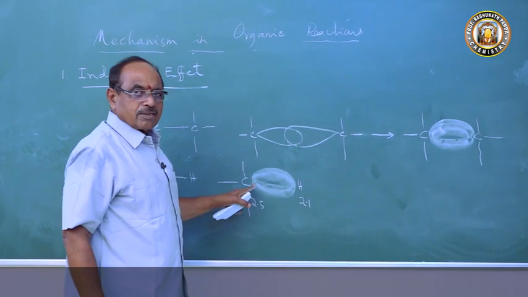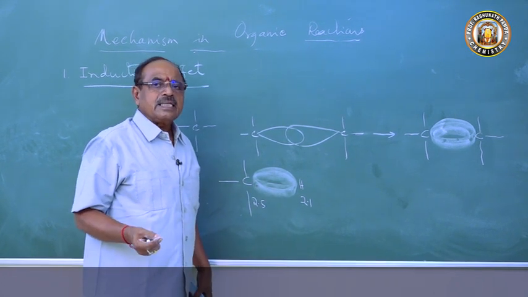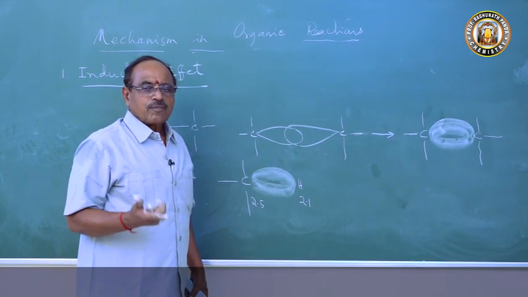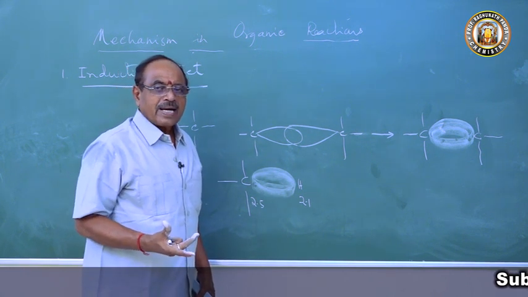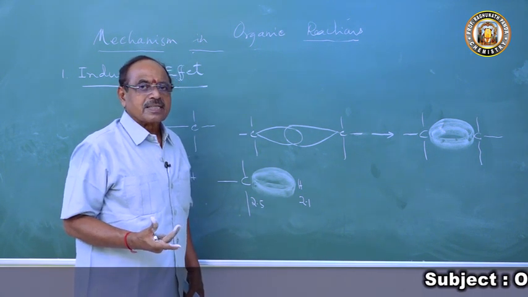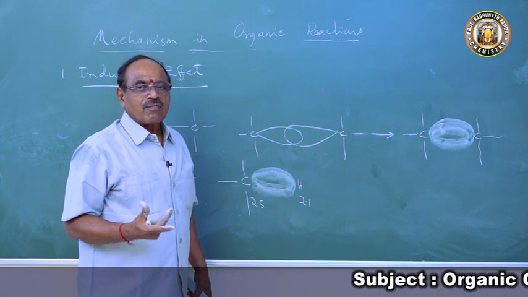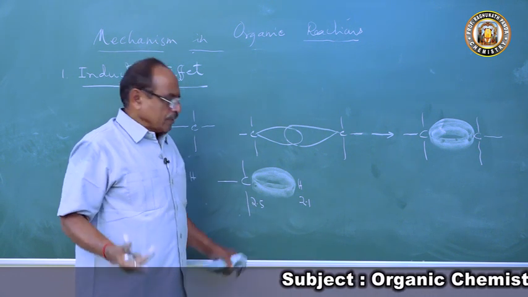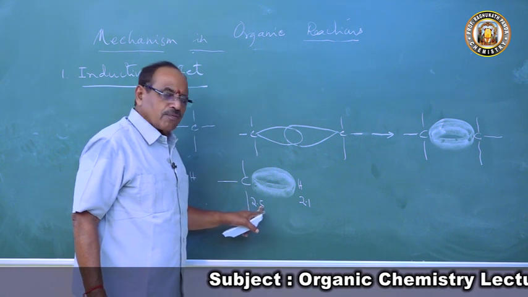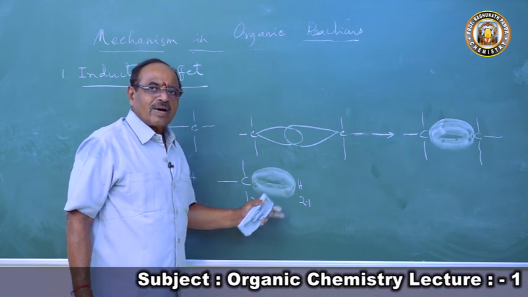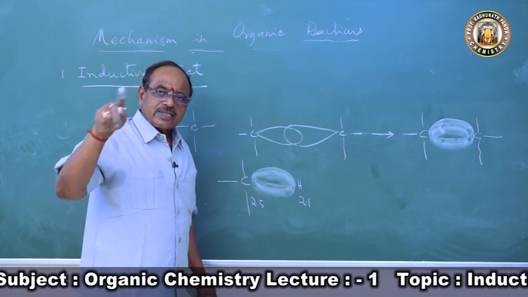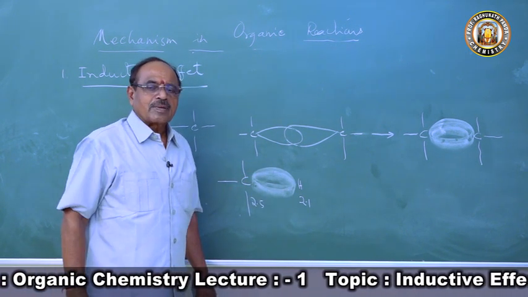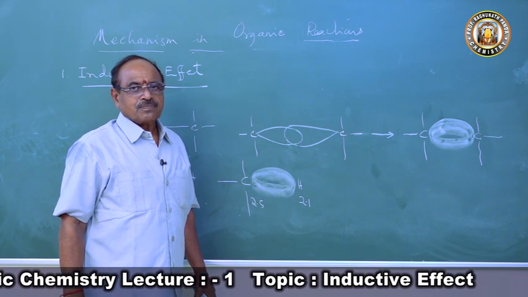What is electronegativity? The electronegativity is defined as the force with which a covalent pair of electrons is attracted by the atom of the combining elements. So there is not much difference of electronegativity, 2.5 and 2.1, the difference is very less. So this electron cloud is equally distributed between the carbon atom and hydrogen atom.